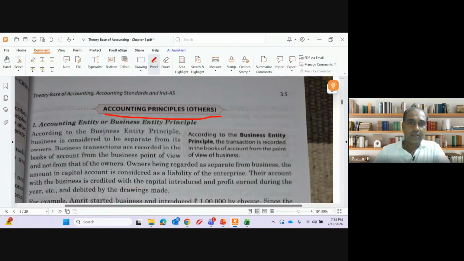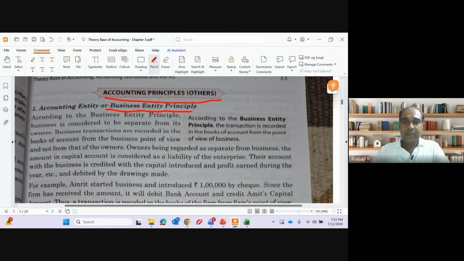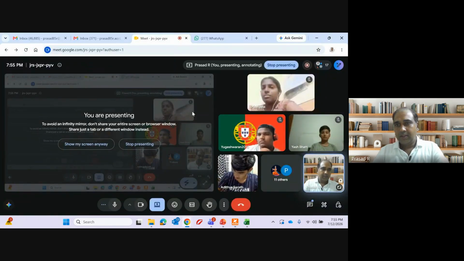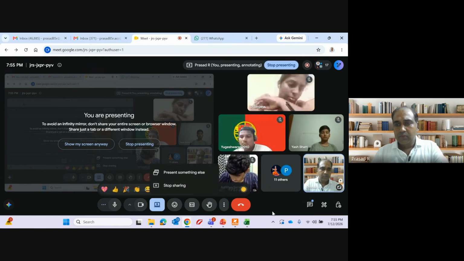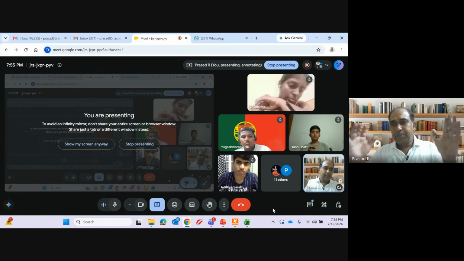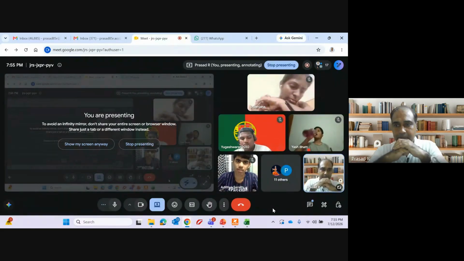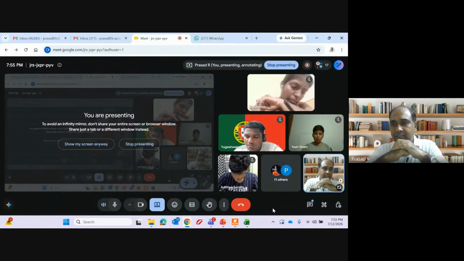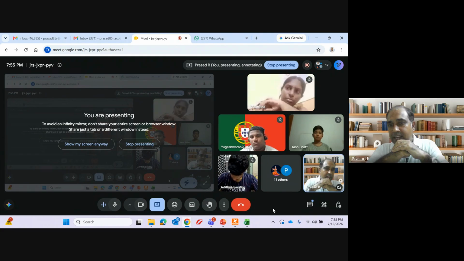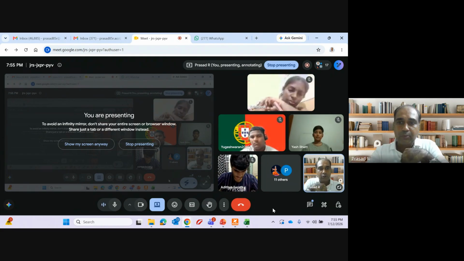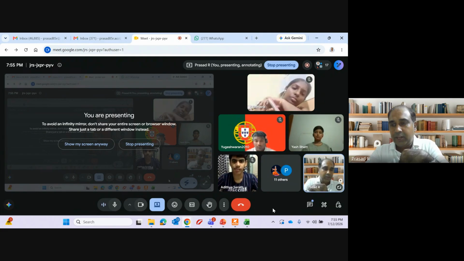Okay. Fine. Next is the business entity principle. This I don't have to explain much. The business entity principle means business is separate, owner is separate. Whenever we record a transaction, say Ram started business with capital of 1 lakh, the capital which Ram is contributing into the business, Ram is treated separately, business is treated separately.